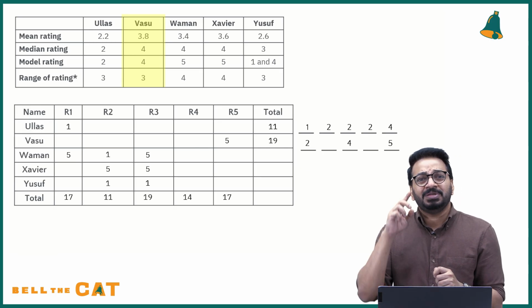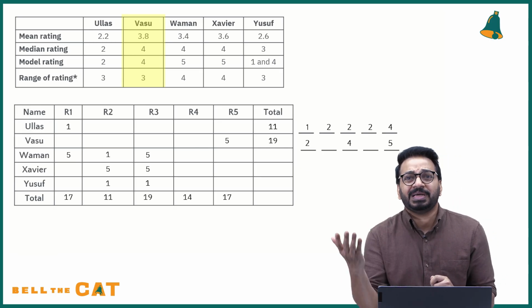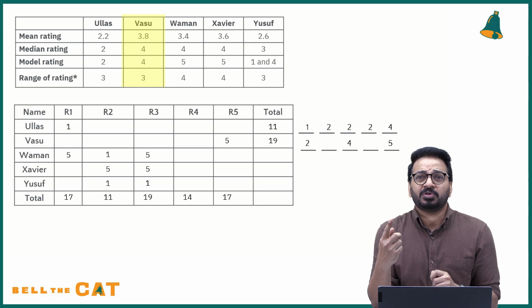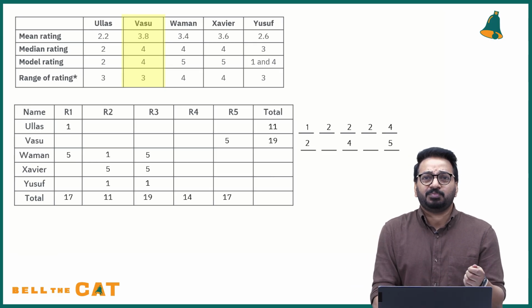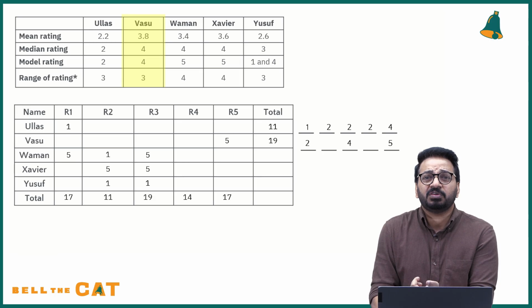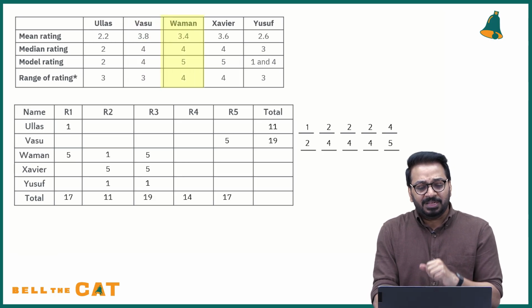Mode rating is 4, which means there is one more 4. 4 is occurring the maximum number of times. Minimum is one more time. So minimum one more time, you put one more 4. Out of 8, you put one 4. What is left? The leftover value is also 4. So you have that. That is there.